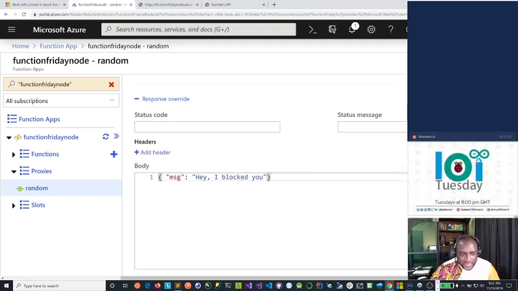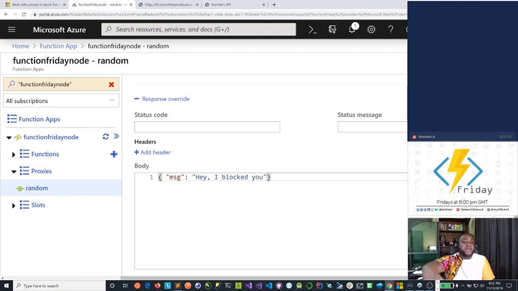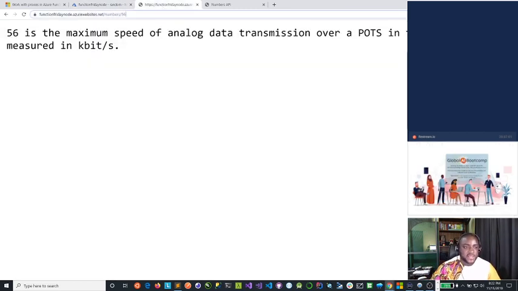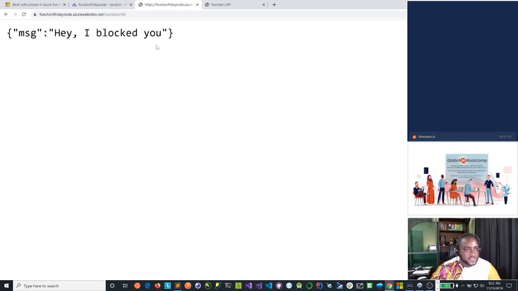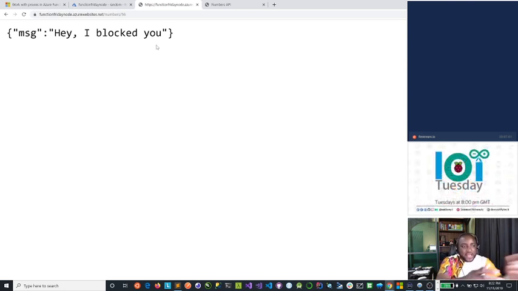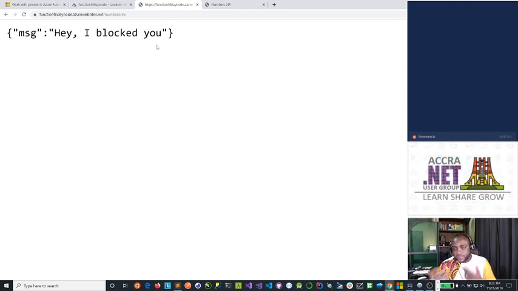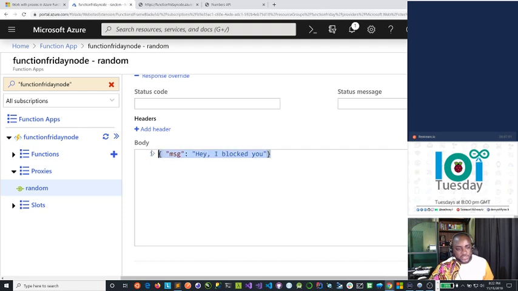With the response override, I'm saying that after you process the whole thing, I want you to intercept the response and rather pass this. So think about it: you want to check responses for setting data points before you output to the user. So let's see what happens now. The same 56. Let's call this. Now, do you see what happened? I intercepted the function response, and now this is what I am passing. So that's the power of using proxies. You can intercept requests, you can intercept responses, and then you can modify them to create your own APIs or series of microservices.